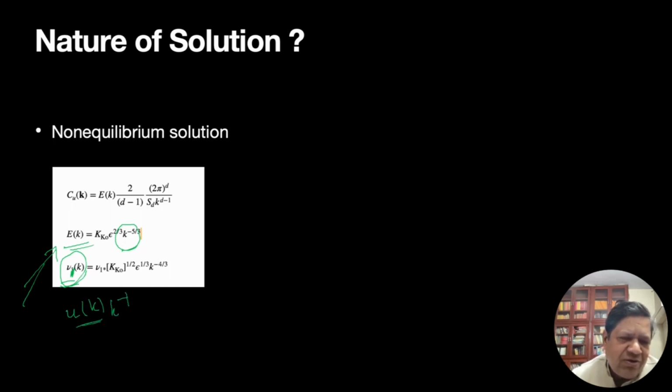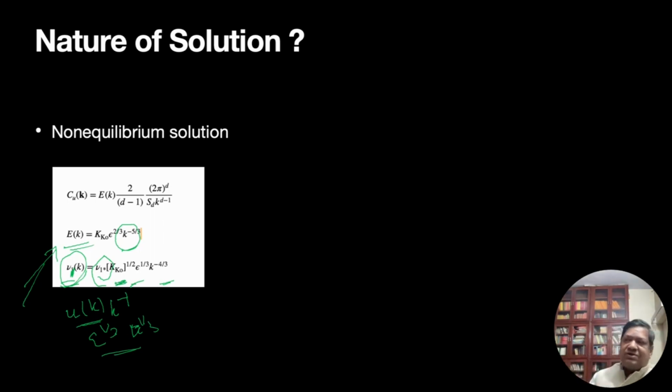And in Kolmogorov theory, this is epsilon to the 1/3, k to the minus 1/3. If you substitute this, then I get k to the minus 4/3, epsilon to the 1/3, which is the functional dependence in terms of epsilon and k. But there are prefactors, so we'll have nu1 star, which is a constant we don't know and would like to compute, and the square root of the Kolmogorov constant.